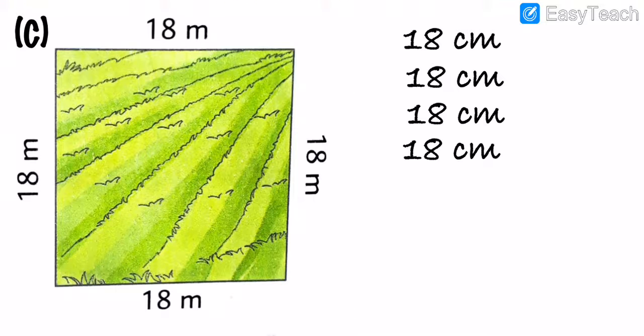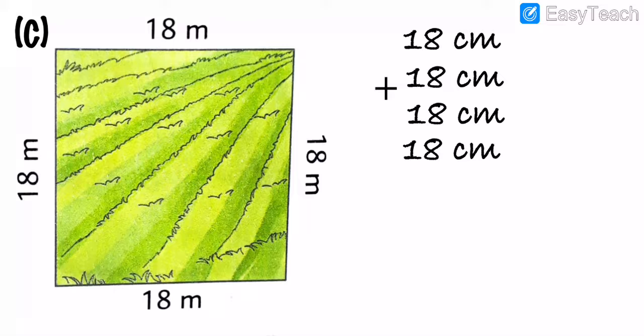We have to do the addition. So now I put a symbol of addition. Got my points? I hope you all have understood.